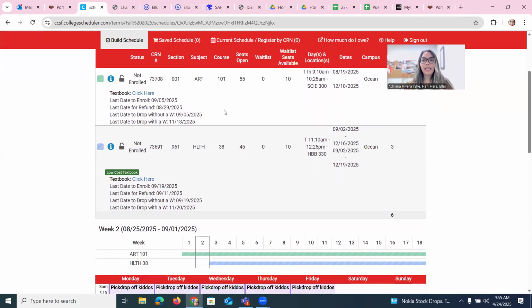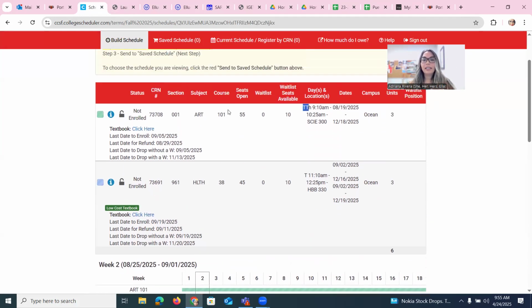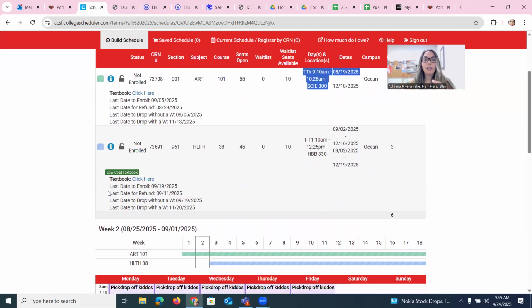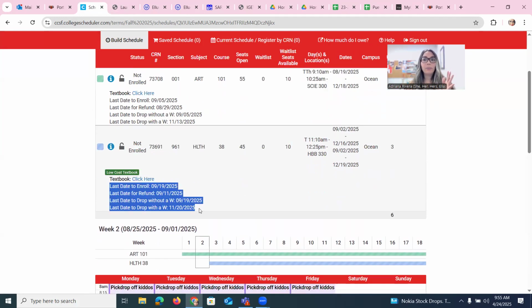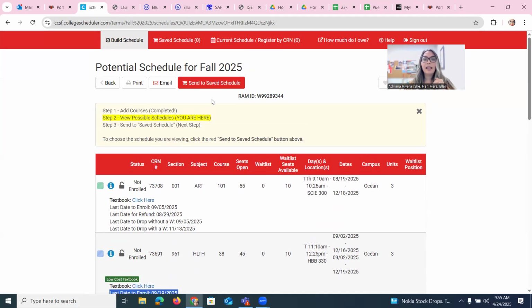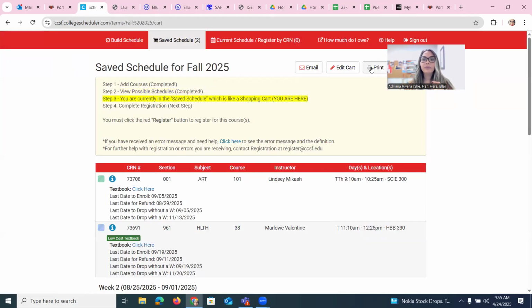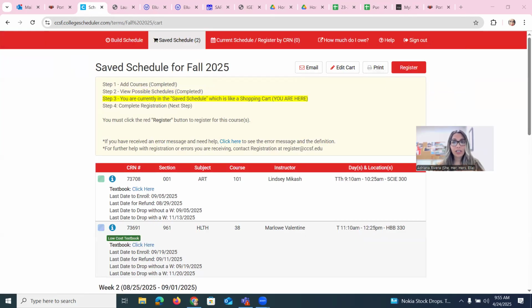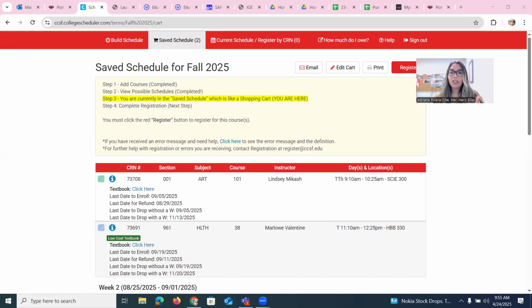If I'm okay with this schedule, I want to make sure that I know the dates and the times, right? Make sure that you also take a look at the deadline dates. That's very important. If I'm okay with this, then I go up here and I click Send to Saved Schedule. And then on my registration day, I am going to come in and click on Register. So this is how you navigate the schedule planner, utilizing your educational plan and utilizing the IGETC worksheet that you can use for general education for UCs or CSUs.